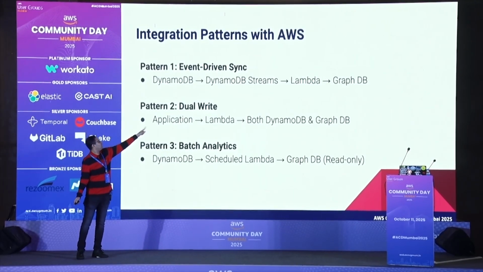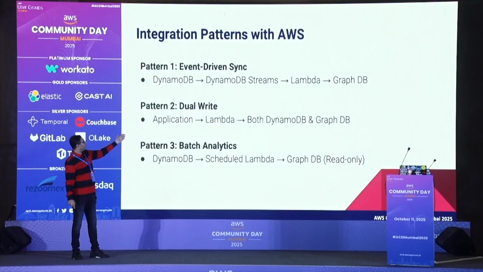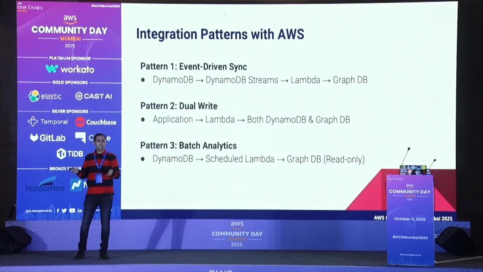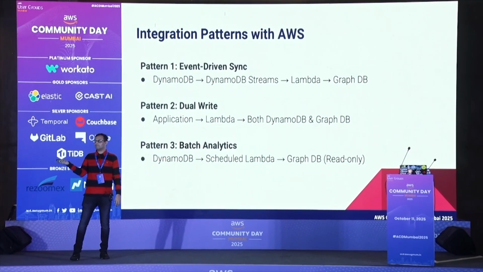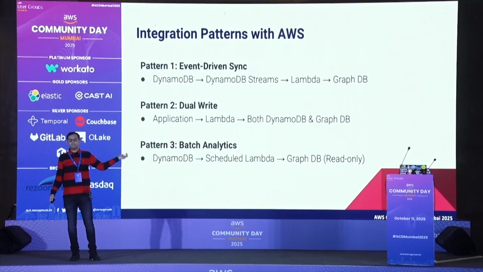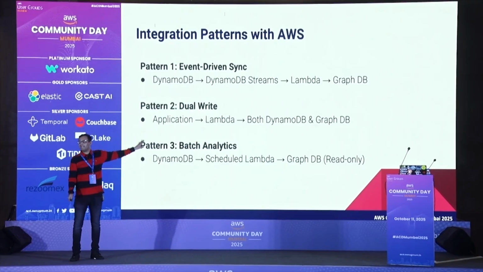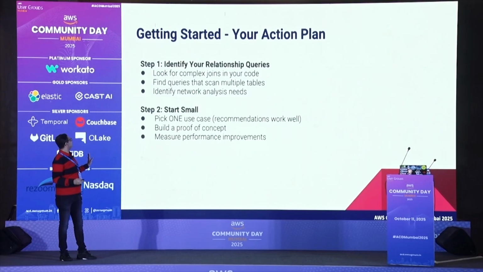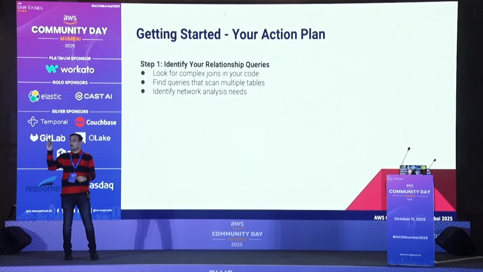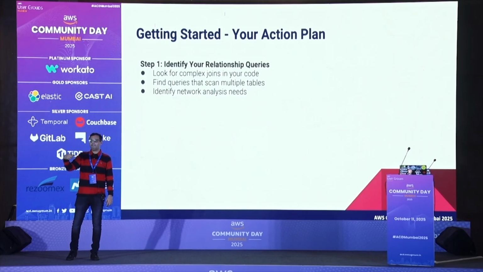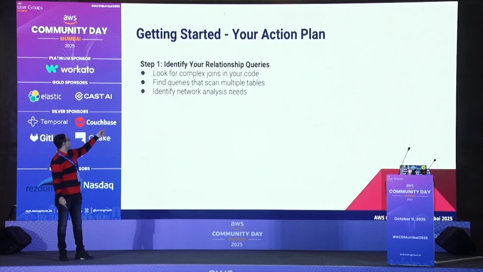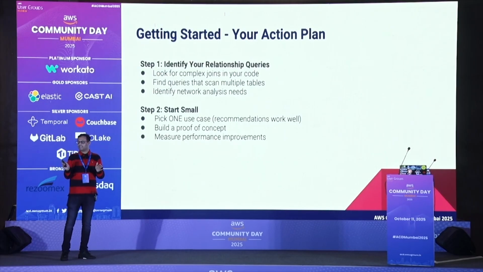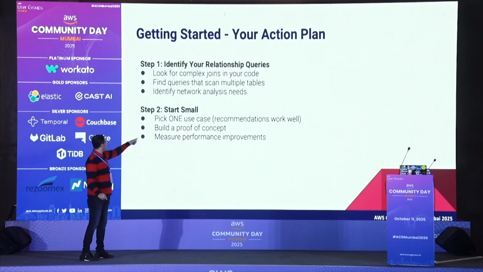You can have DynamoDB Streams, Lambda, then the graph DB, or you can use Lambda writing to both DynamoDB and the graph, or batch analysis. You can do any of these methods to implement it. If you have an e-commerce website you are starting out, you can do something similar to that. So you got the overall idea of the picture at a high level. With that, this is the action plan. Step 1, identify your relationships. Look for the complex ones, remember how we did it step by step, same thing. Find the query components, identify network analysis, start small always, keep building a proof of concept, and try to improve.